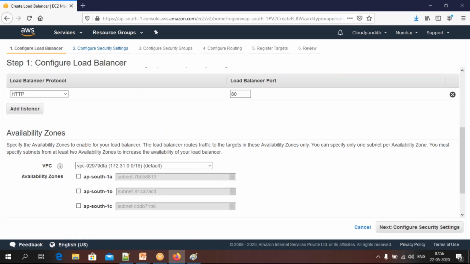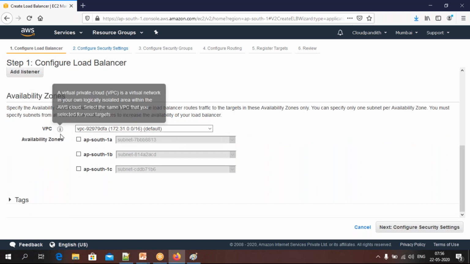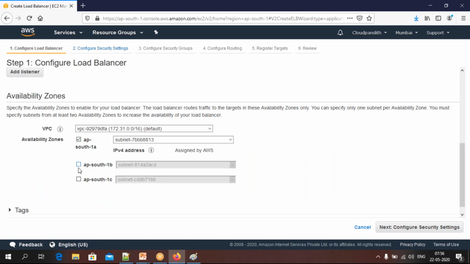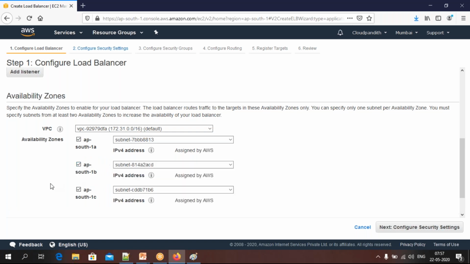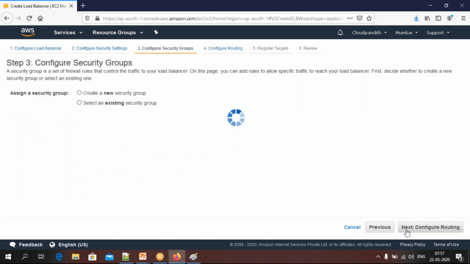Okay, next. So this particular load balancer is going to access the servers which are available in which zones. So that may be AP South A, here. So we are allowing the load balancer to access the instances which are available in this availability zone. If you don't want to allow the load balancer to access the servers which are there in this availability zone, you can uncheck. But I want to allow my load balancer to access all the servers which are available in all these availability zones.